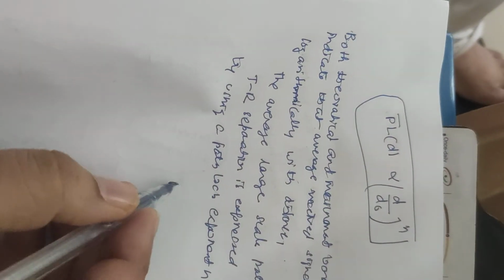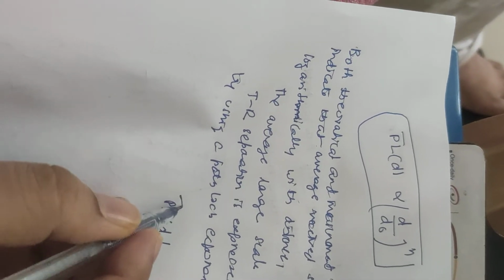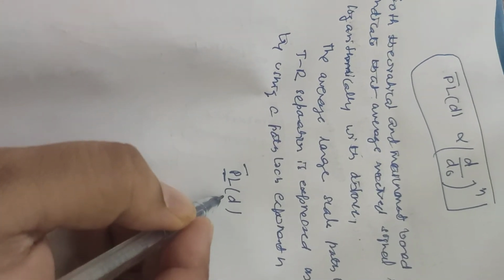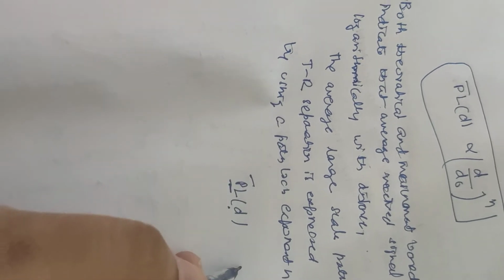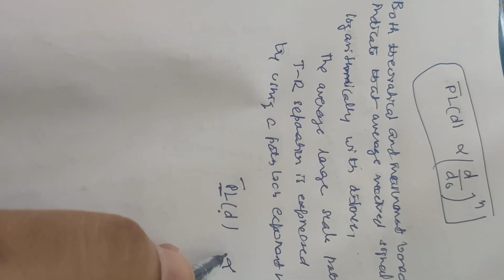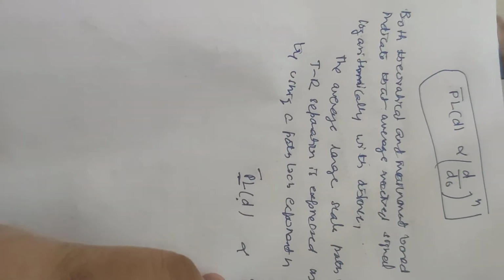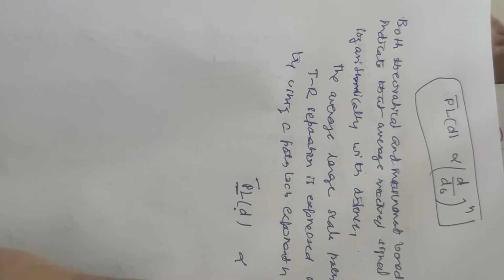The path loss is given by this expression PL. d is the separation distance between the transmitter and receiver. The bar shows that this is the long distance path loss model, and it is proportional to (d over d naught) to the power n.